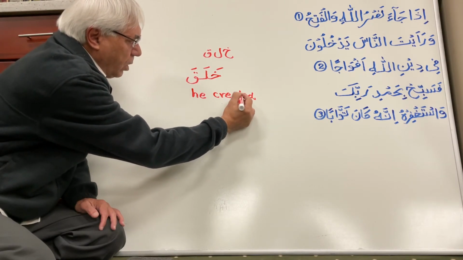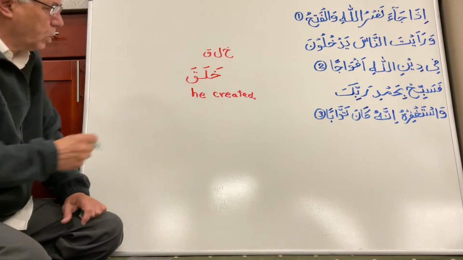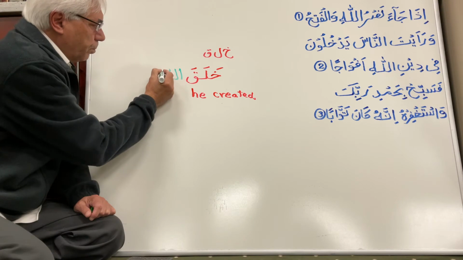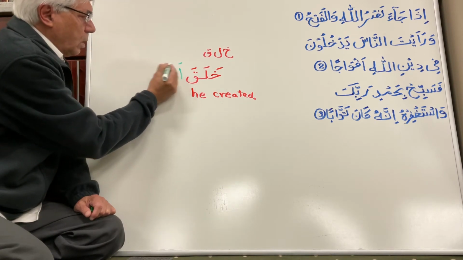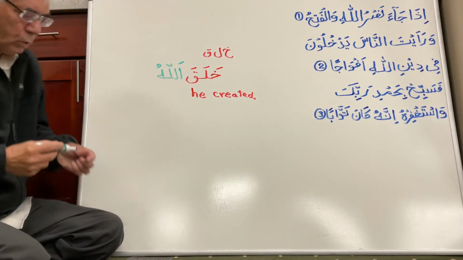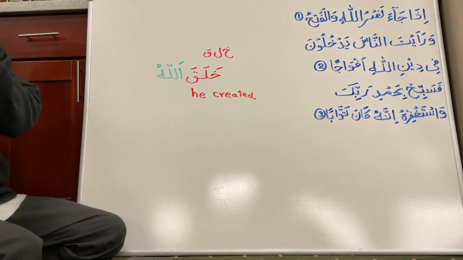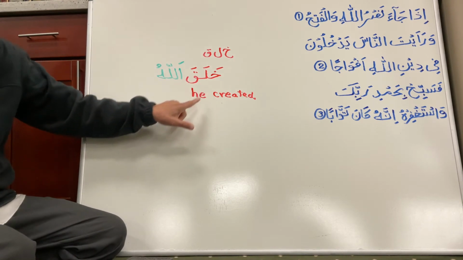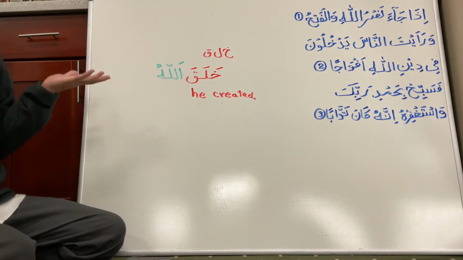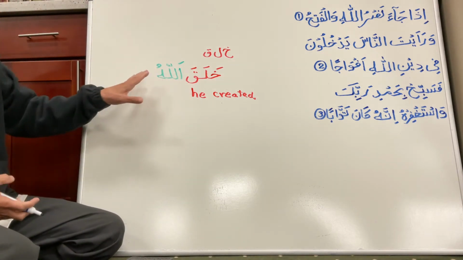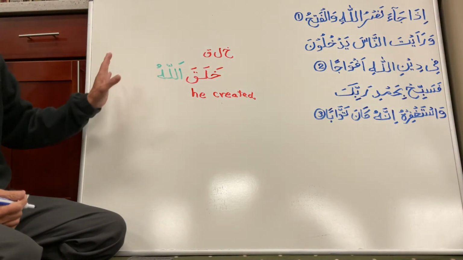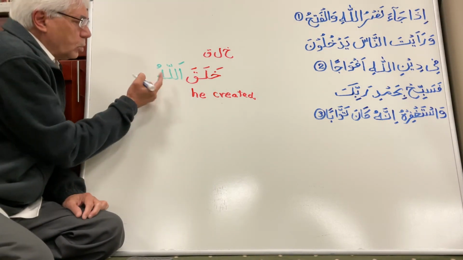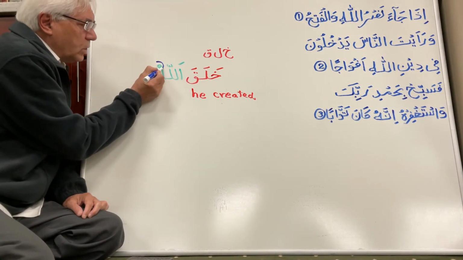Now I'm going to put the word Allahu after that. Allahu. Now this is a combination of two words. One is a verb in the past tense, "he created." The other is a noun. When we combine them, we are going to recite Khalaqa Allahu. But the very, very important thing is that you have to look at what is on the last letter.